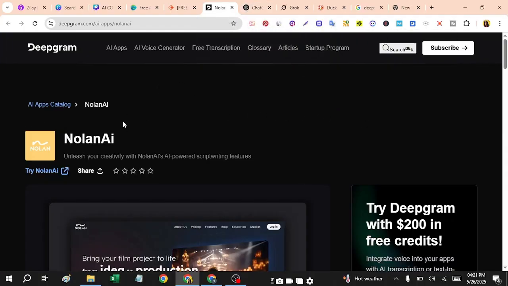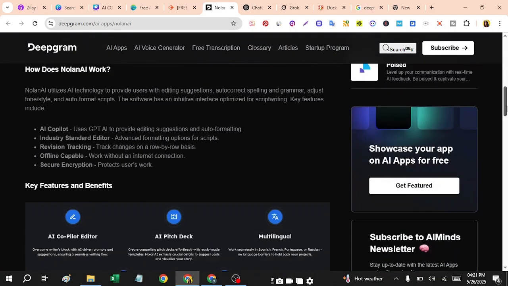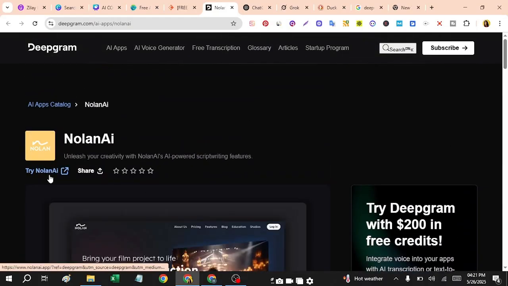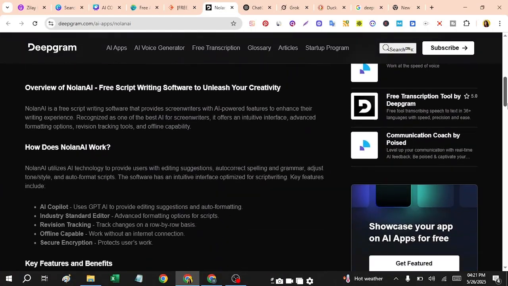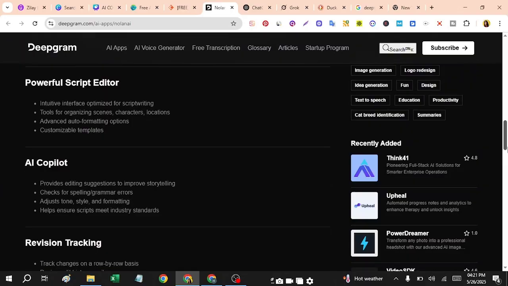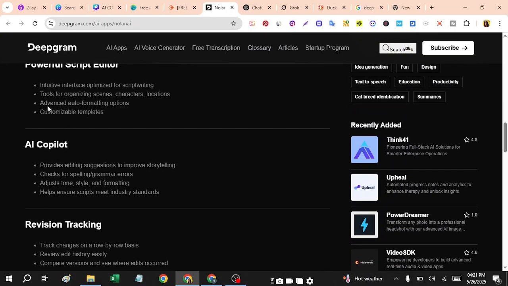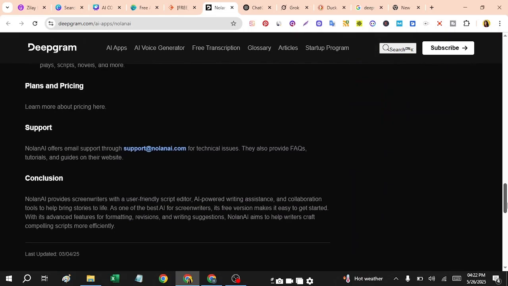Well, this is another tool: Deepgram.com AI. This is basically an extension which you can also use. Here you can see Try Nolan AI. Just download it and try this out and see what kind of features they are helping with and what kind of problem they are solving. Here you can see lots of things: power script editor, AI copilot, revision tracking. All of those things are here.